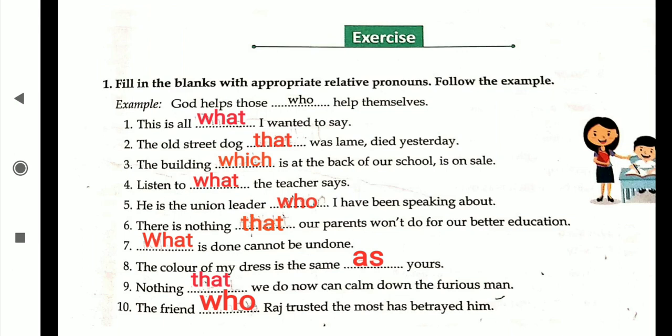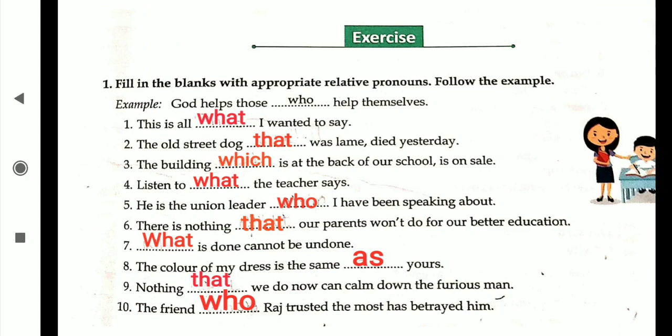This is the tall one, what I wanted to see. The old street dog that was lame died yesterday. The building which is at the back of our school is on sale. Which we take most of the time for non-living things also. Listen to what the teacher says. He is the union leader who I have been speaking about. Leader, he is a person, and for a person we use who. That's why I have used who here.